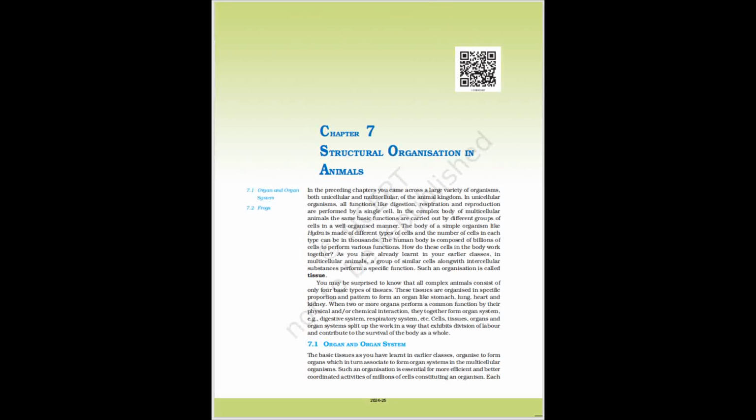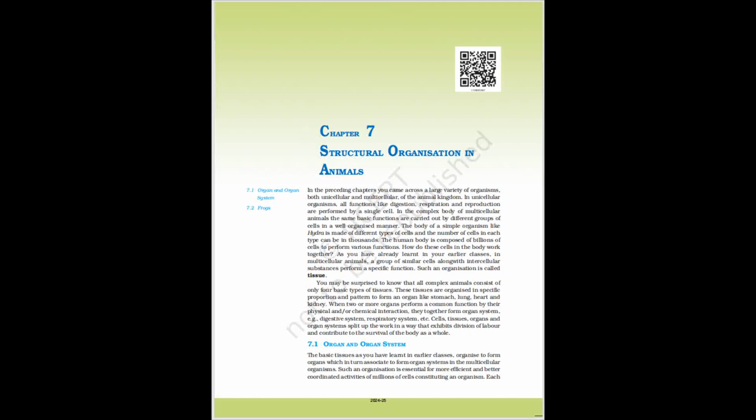In the complex body of multicellular animals, the same basic functions are carried out by different groups of cells in a well-organized manner. The body of a simple organism like Hydra is made of different types of cells, and the number of cells in each type can be in thousands. The human body is composed of billions of cells to perform various functions. How do these cells in the body work together?